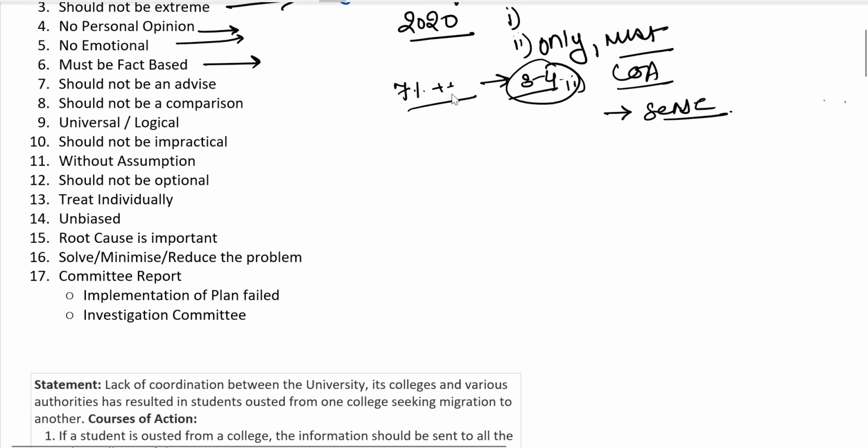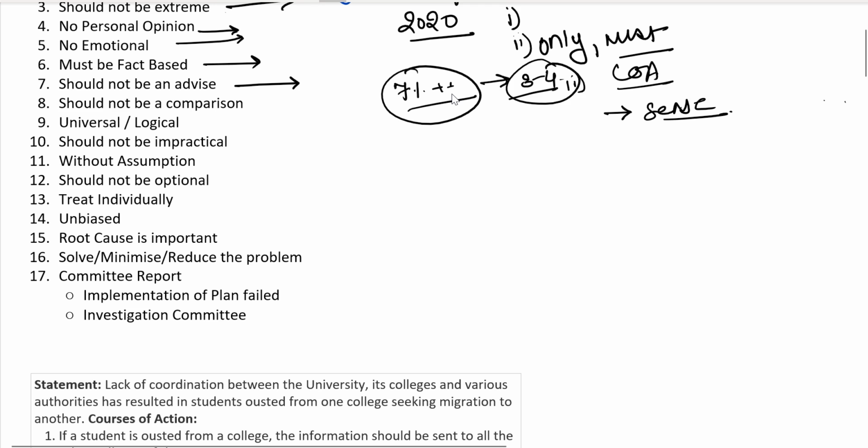So when you have fact-based sentences, or sentences which come with proof or justification, they can definitely be a course of action. Anything which is based on fact should be a course of action. It should not be an advice, right?